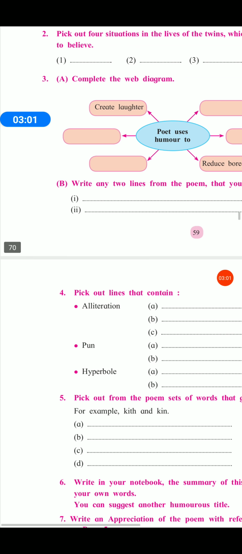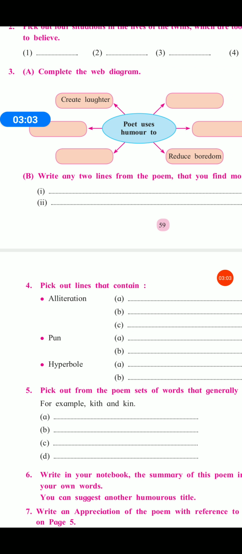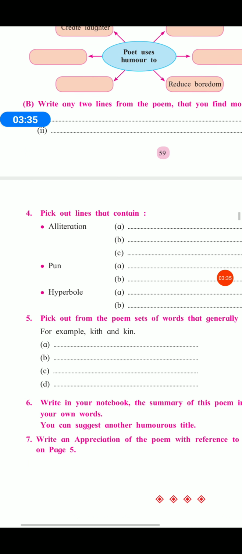Activity number 3, complete the wave diagram. Poet uses humor to create laughter. Poet uses humor to reduce boredom. Poet uses humor to make readers happy. You have to write there, make readers happy. Poet uses humor to have sense of humor. Poet uses humor to create good mood. Poet uses humor to entertain readers. You have to write this, B1.